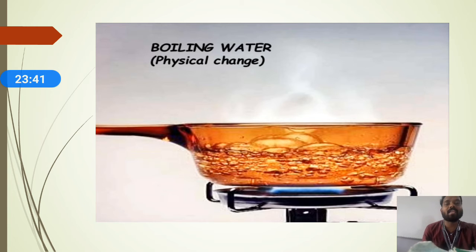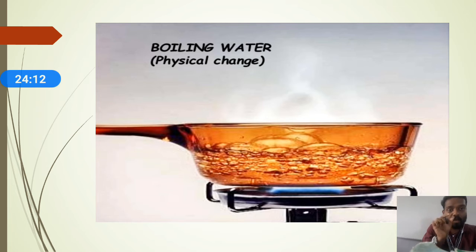Why I am saying that it's a physical change and also a reversible change is, you can take water and supply heat to the water. If you continuously supply heat to the water, after receiving heat, the liquid water slowly converts into gaseous water vapor.